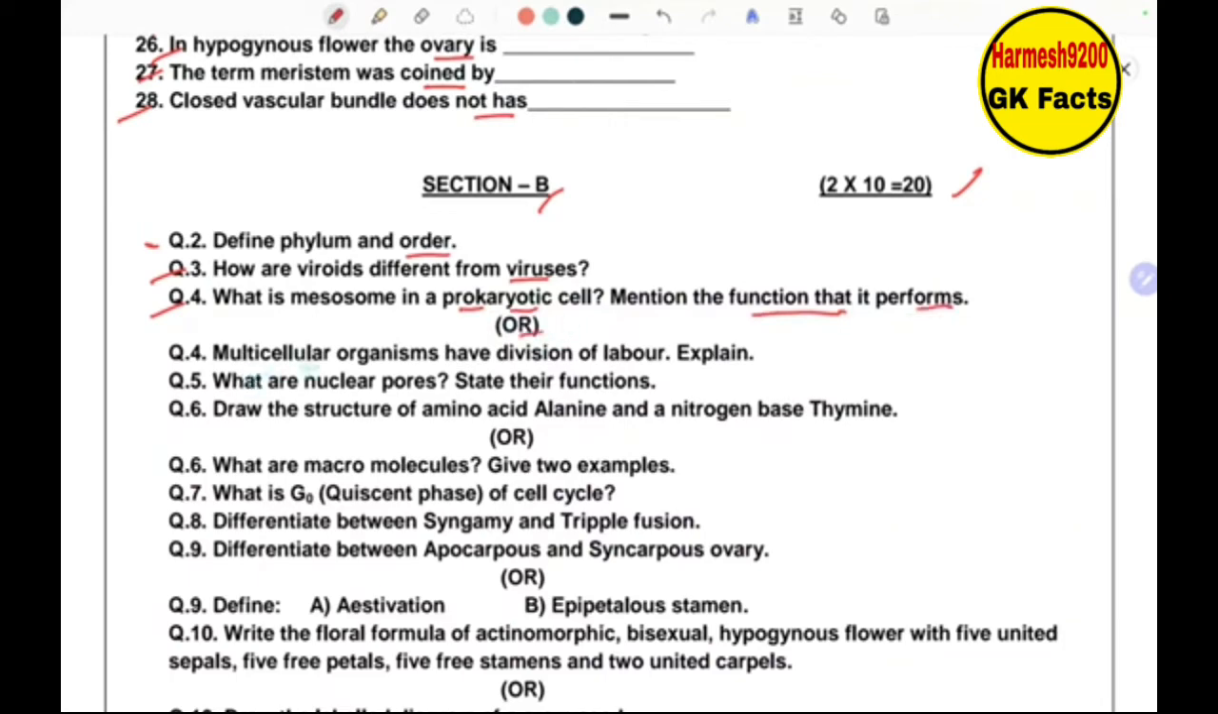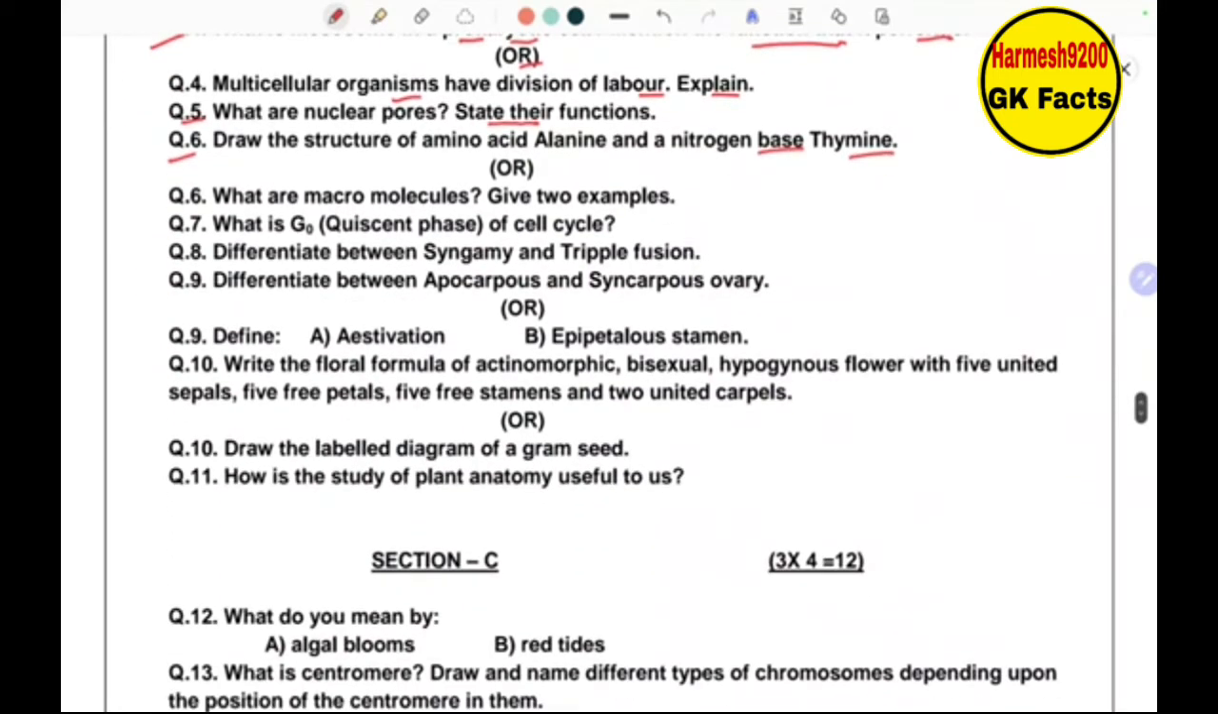Or multicellular organisms have division of labor. Explain. Then what are nuclear pores? State their functions. Draw the structure of amino acid alanine and a nitrogen base thymine. Or what are micromolecules? Give 2 examples. What is G naught quiescent phase of cell cycle?